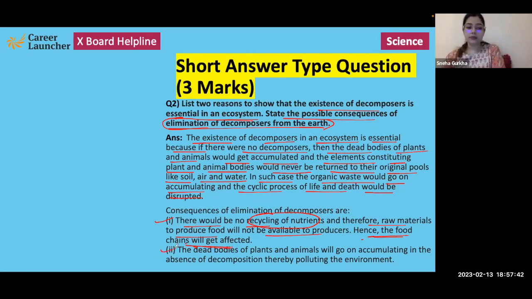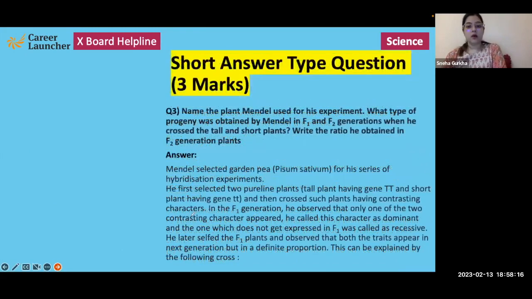Secondly, as we already discussed, there will be no degradation, there will be no breaking down taking place, and the dead bodies of plants and animals will keep on accumulating in the absence of decomposers, and ultimately it will result in pollution taking place, right? So these are the two consequences that will take place if decomposers are eliminated. Moving on.